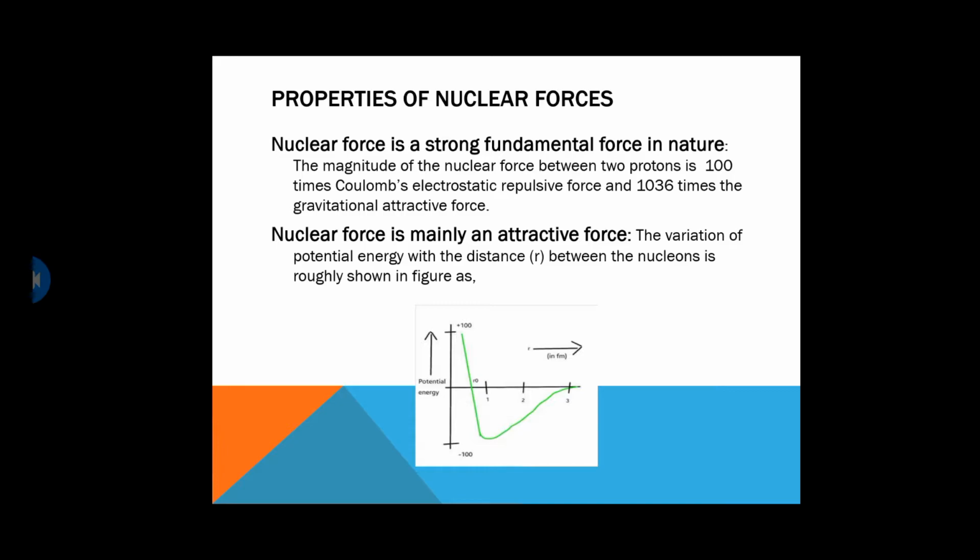As you can see in the graph, potential energy is released at a distance equal to 0.8 Fermi. When the distance between 2 nucleons is greater than 0.8, that is R0, the nuclear forces are attractive. As the distance decreases and goes below R0, this force becomes repulsive, becomes minimum at approximately 0.8 Fermi, and increases rapidly, which avoids the collapsing of the nucleus. It means that as the distance between 2 nucleons decreases, these forces become repulsive.